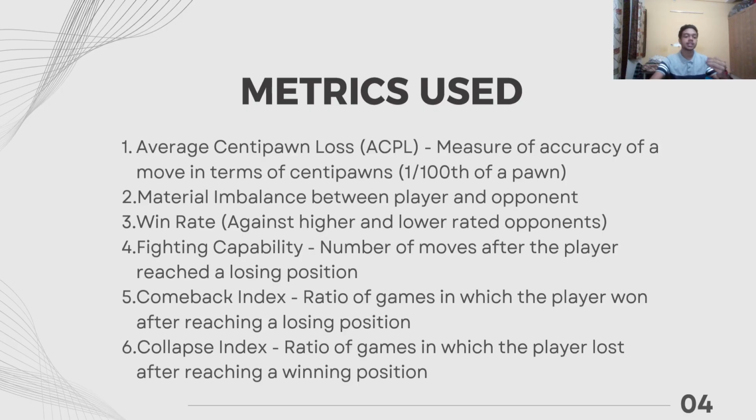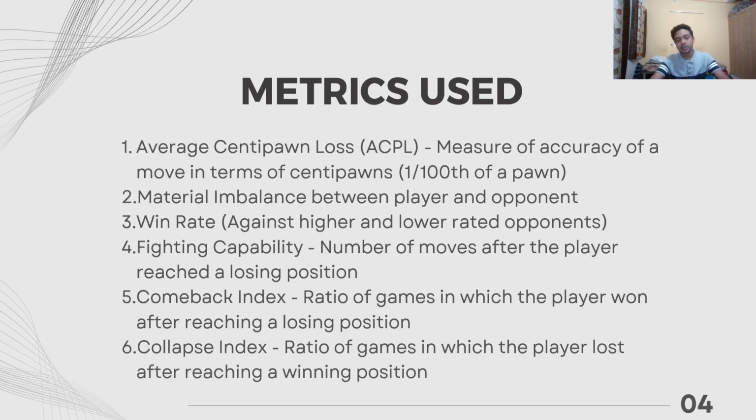So when I say centipawn loss, it means how much the evaluation of a position differs after a person makes a move. So, for example, before a move, the evaluation was 0.4, and after a move, it becomes 0.5. So the loss is basically 0.1. Any increase like that is actually worse for the player.